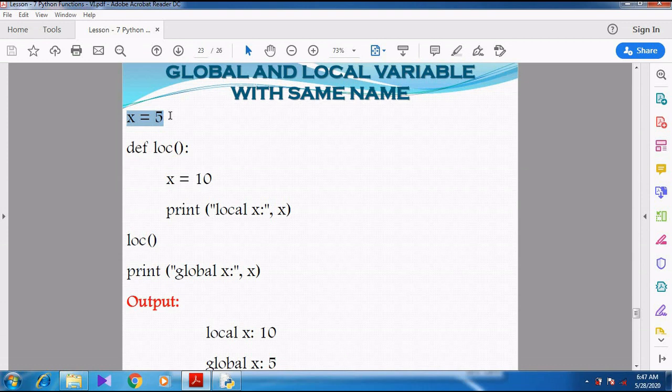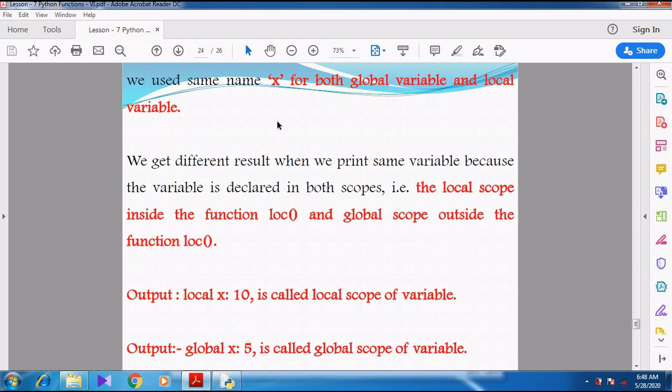The variable outside the function is called a global variable. The variable used inside the function is called a local variable. Both the names are same, but the values stored in them are different. See the explanation they have given. We used the same name x for both the variables, local and global, but we get different results when we print the same variable.